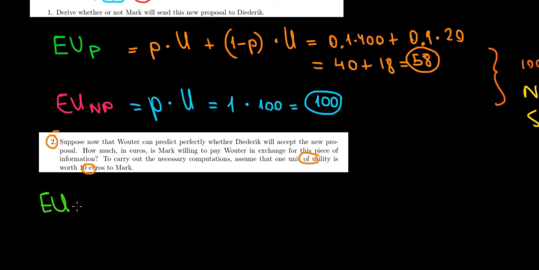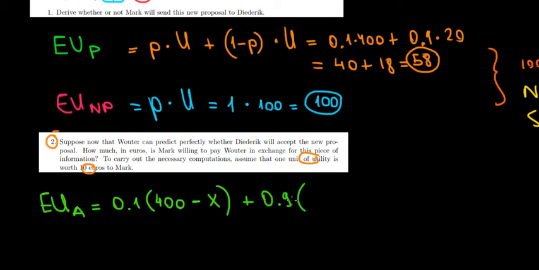So the expected utility from this advice would be, we still have a 10% probability that things will work out and we get a 400 utility. But then we would pay to know it. We would pay a certain amount, so let's call that amount X. And in here, X is the payment in utility, so we are giving up some utility to know that advice. Don't get too confused about that right now. We'll see how that works out in a second, because then we'll have to convert utility into money. But no need to get confused. So this thing plus the remaining probability, 0.9.